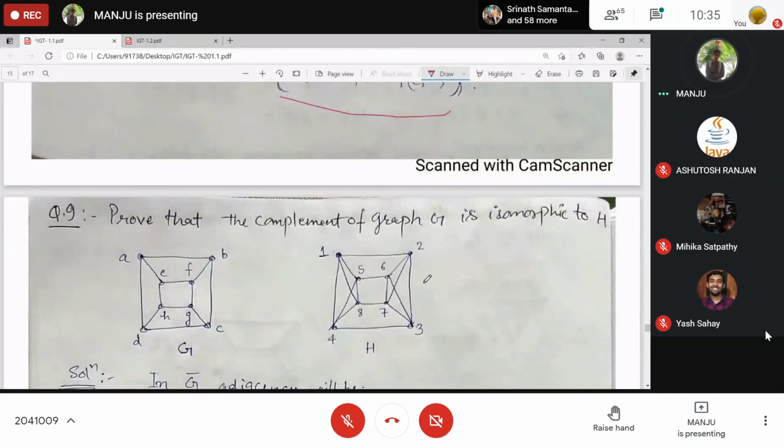Next is this one. Was this one done? No, not yet done. Prove that the complement of the graph G is isomorphic to H. G is this one. You need to find the G complement first, and then check whether the G complement is isomorphic to H or not.